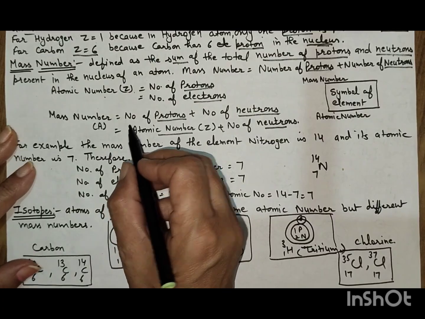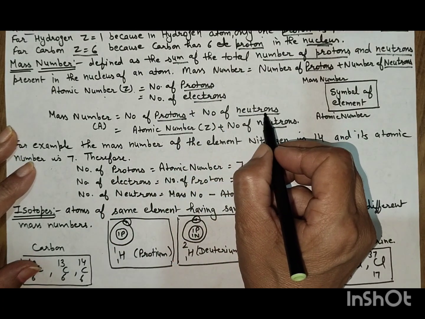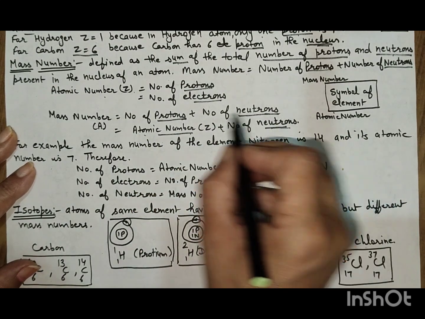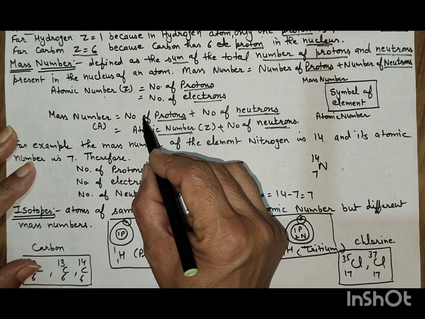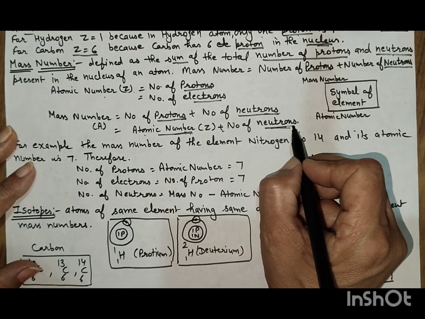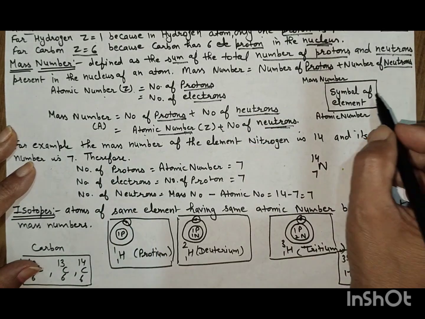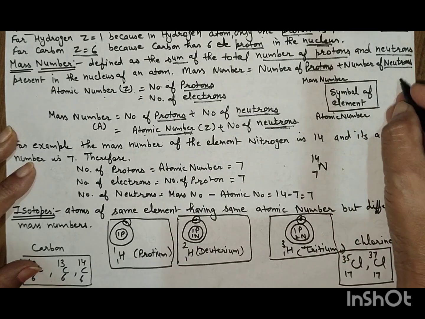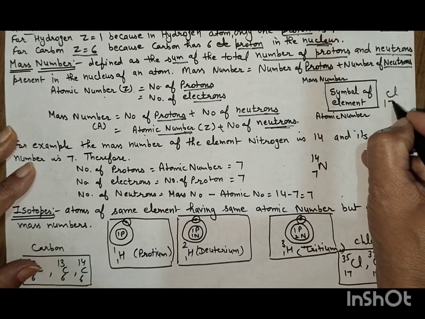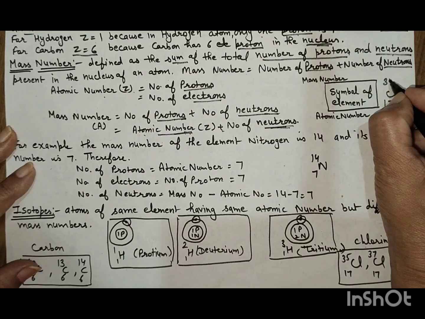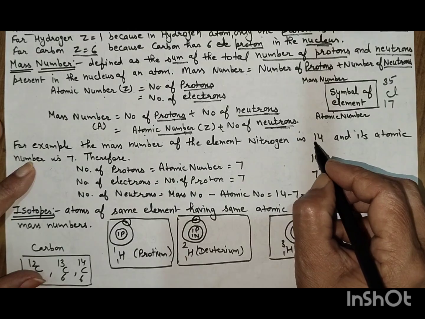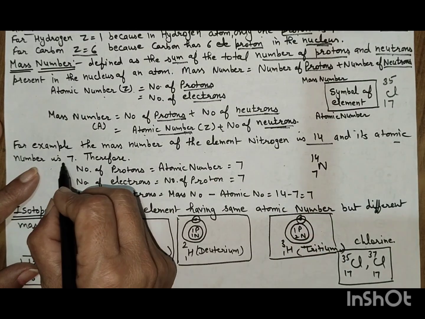Mass number is equal to number of protons plus number of neutrons, and we can also write this as atomic number plus number of neutrons, because atomic number is the number of protons. And we will write down first the symbol of the element, for example chlorine, with atomic number 17 and mass number 35. For example, the mass number of the element nitrogen is 14 and its atomic number is 7.